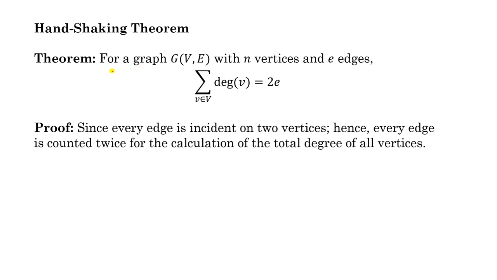The theorem is: for a graph G(V, E) with n vertices and e edges, the sum of degrees of all the vertices is equal to twice the number of edges. The proof is very simple.